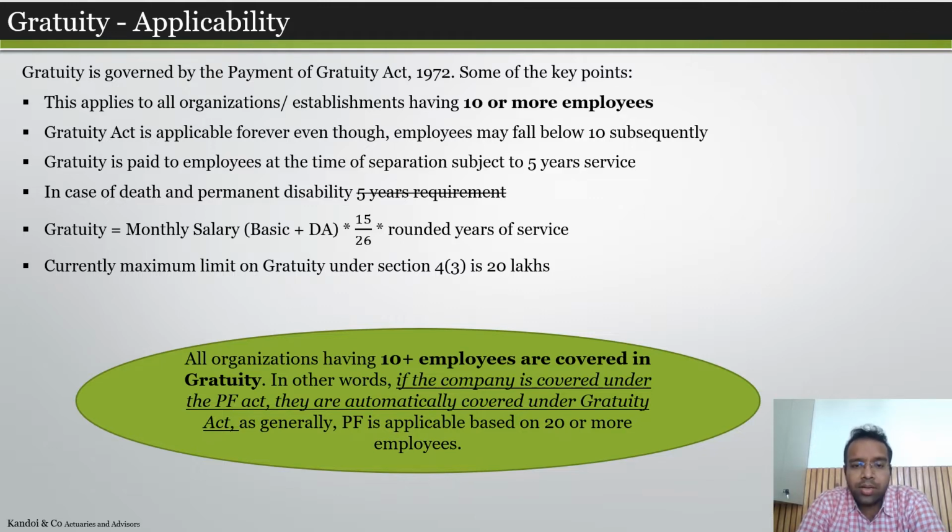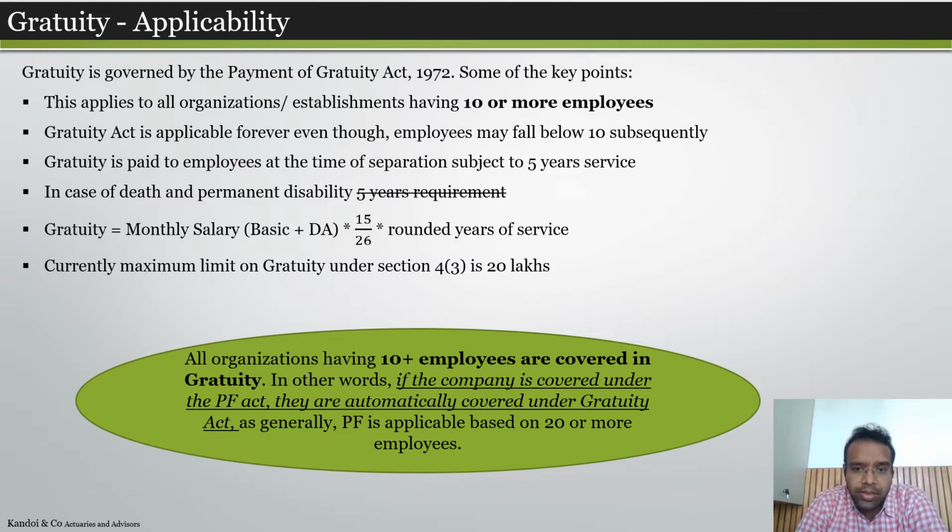Gratuity is calculated as 15 days salary for each year of service. So the formula is last drawn monthly salary, which is basic plus dearness allowance, multiplied by 15 divided by 26, multiplied by completed years of service, which is rounded years.